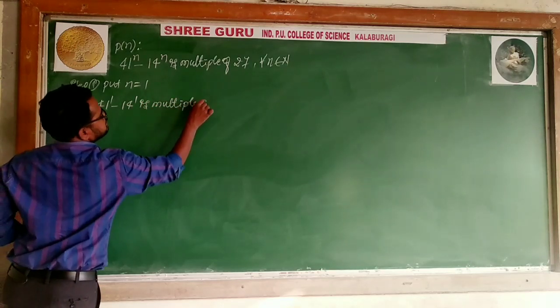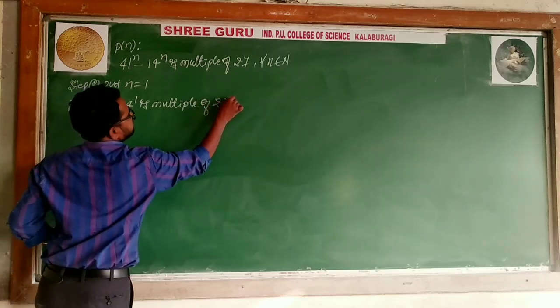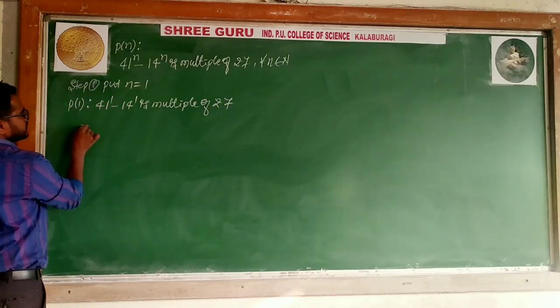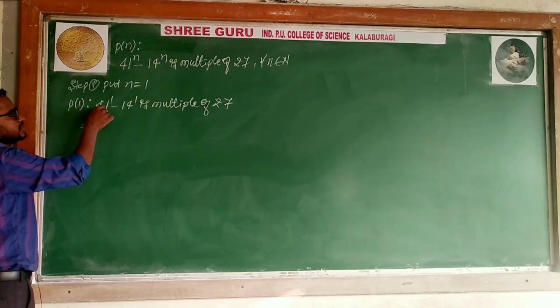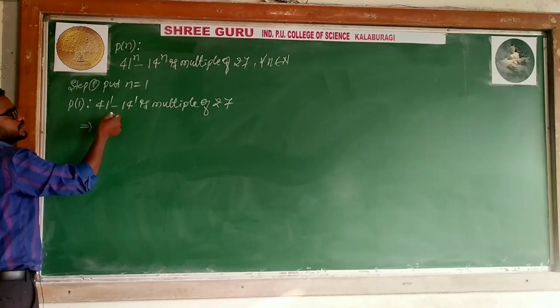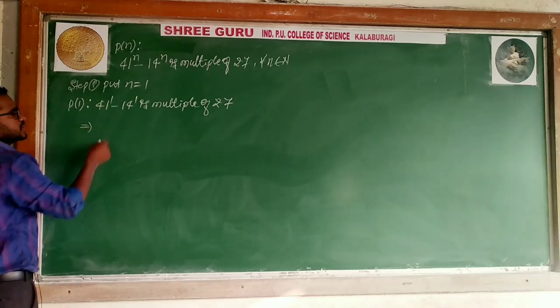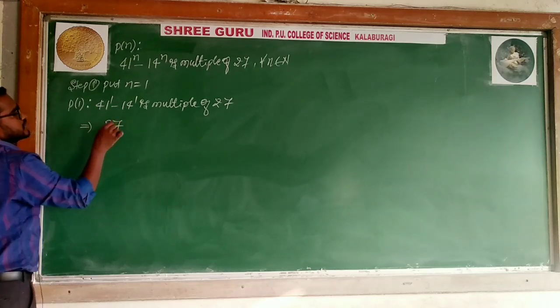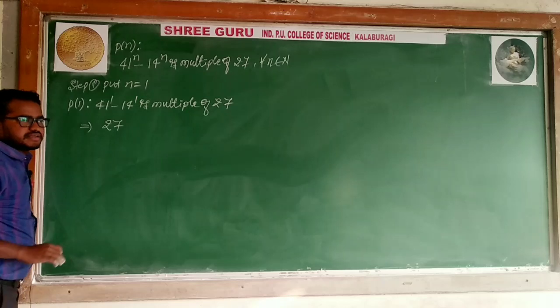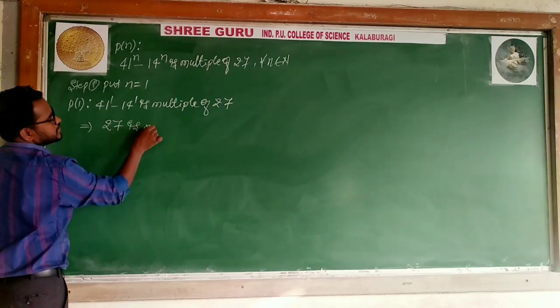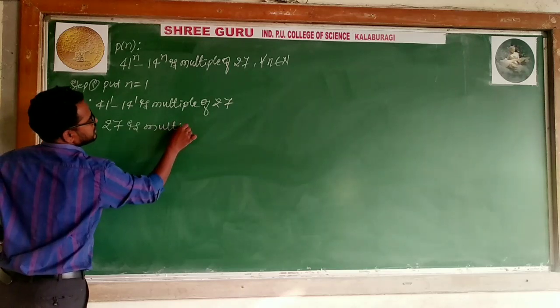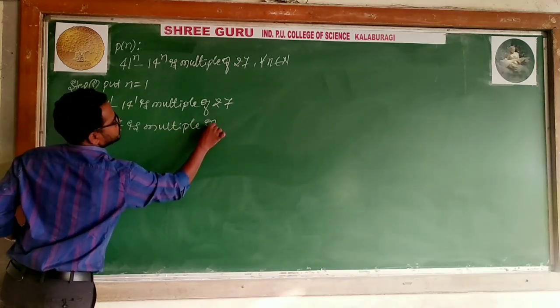Listen to me. 41 minus 14. 41 minus 14 is how much? Is it 27? How much does it come to? 27 is a multiple of 27.